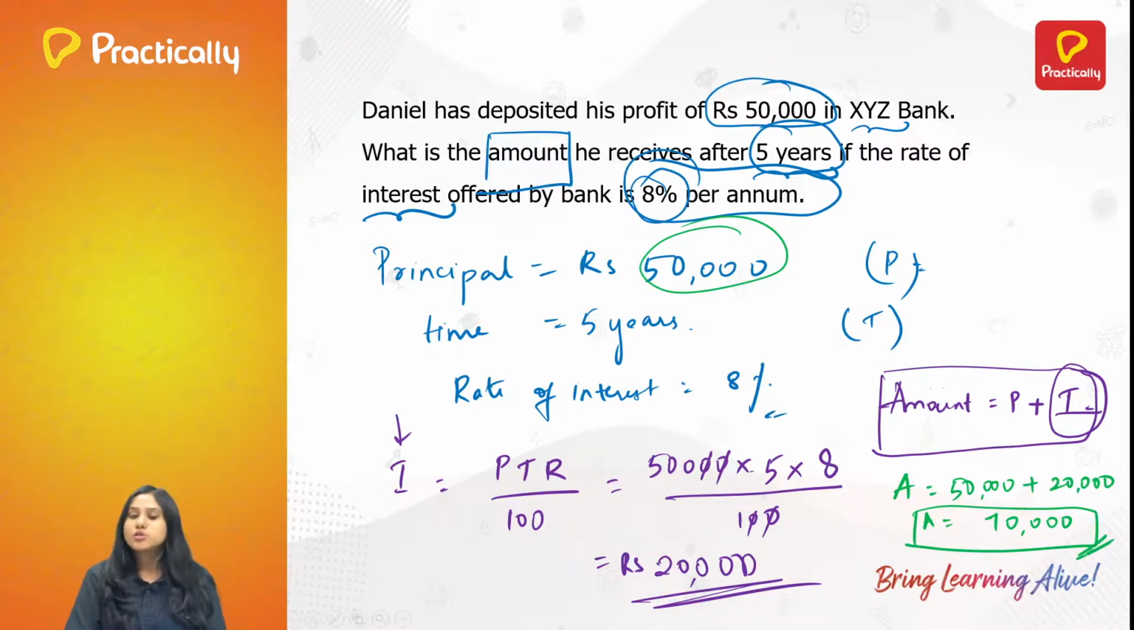Right? So this is how you apply the concept of simple interest, the formula of simple interest, to find interest and then find the amount, right? It's a two-step procedure. Right. Let us go to the next.